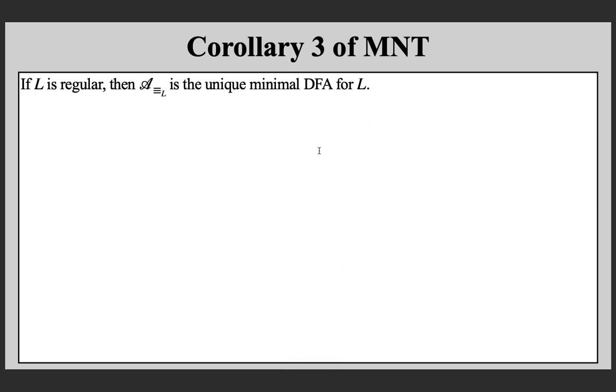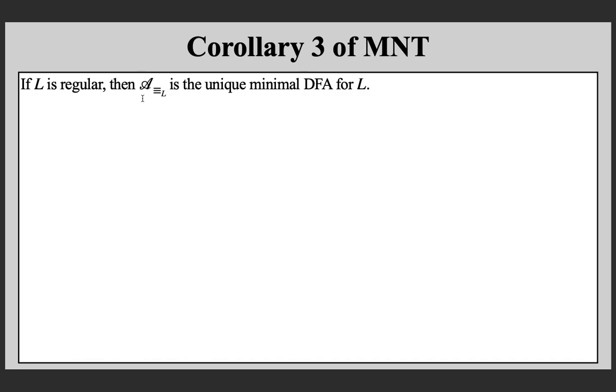Now, the third corollary of the MN theorem says that if L is regular, then the canonical equivalence relation is now a Myhill-Nerode relation.